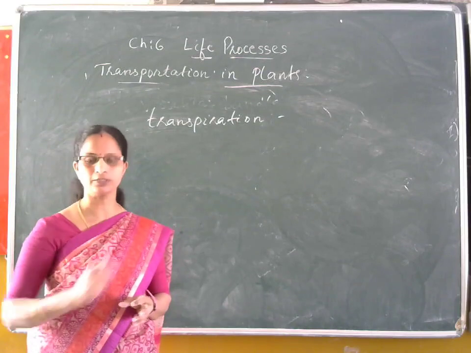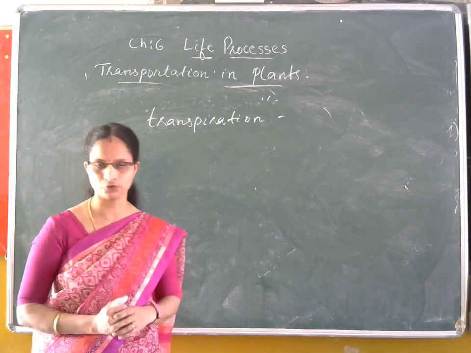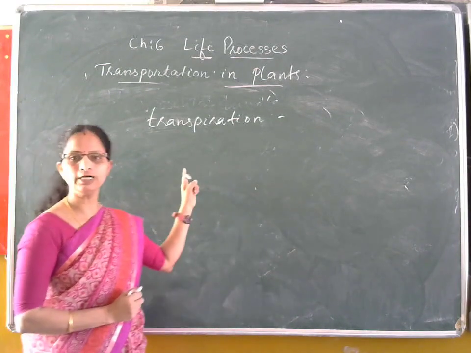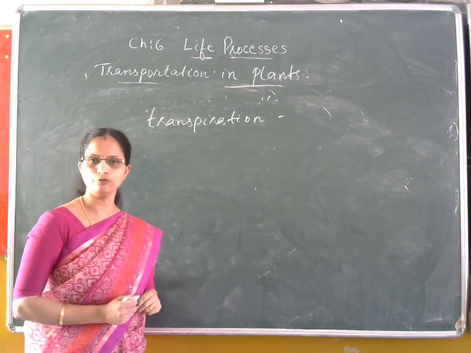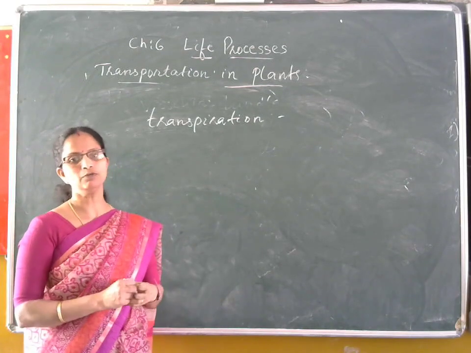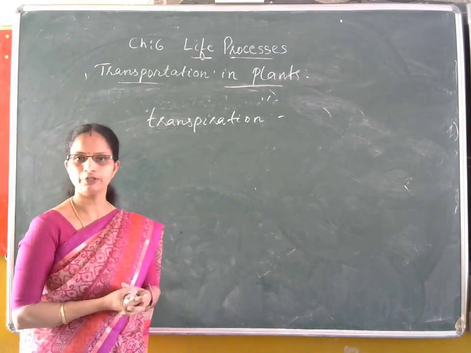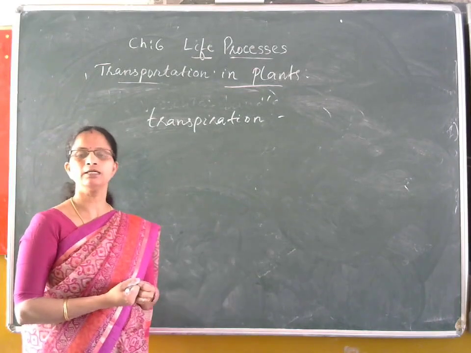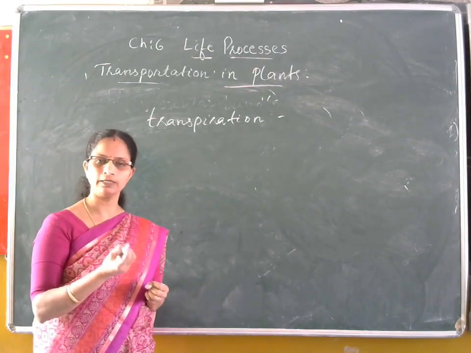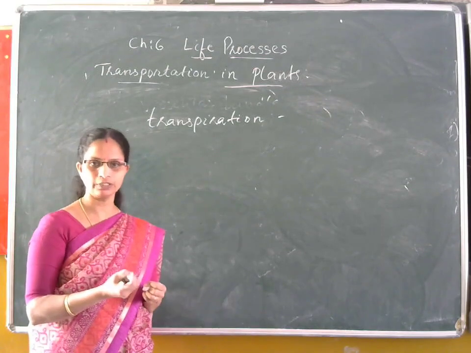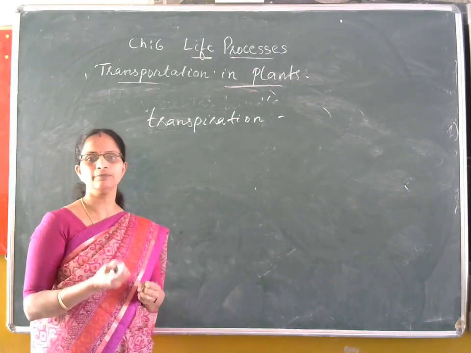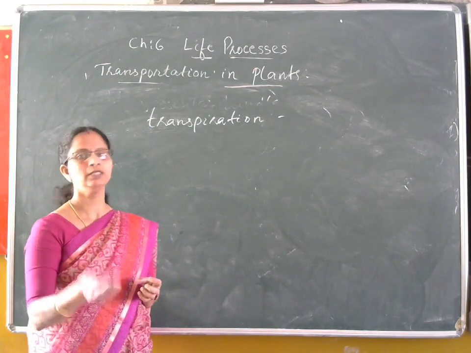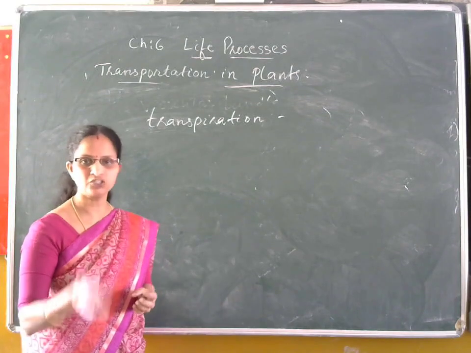So when the cells of the leaves feel a deficiency of water, they absorb water from the xylem of the leaf, and as a result there is a deficiency of water in the xylem of the leaf, and for that the xylem absorbs water from the xylem of the stem below.